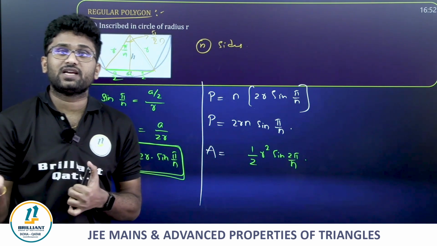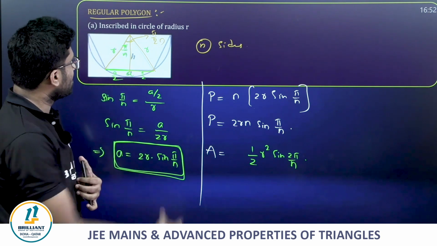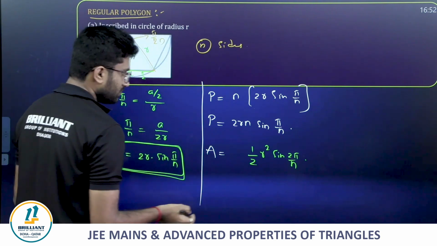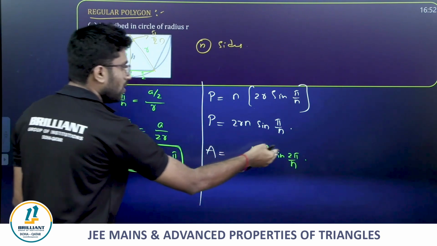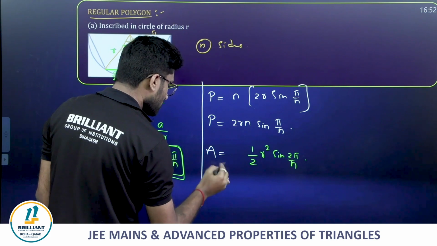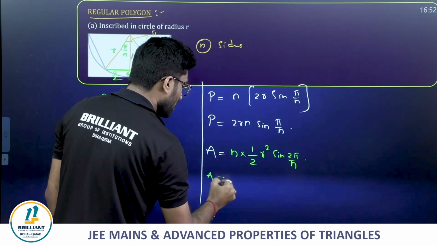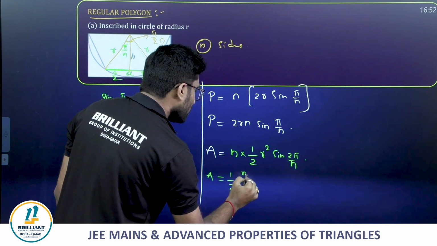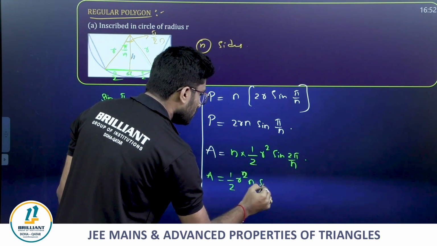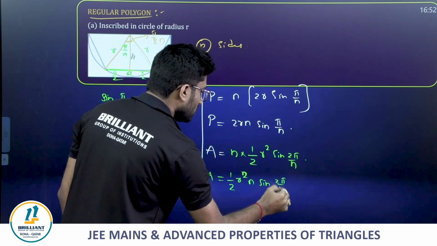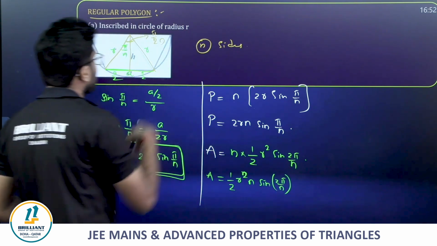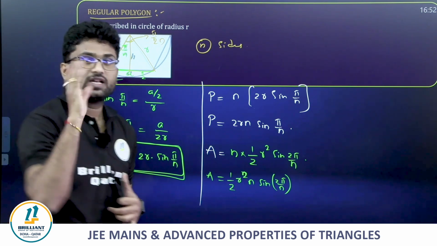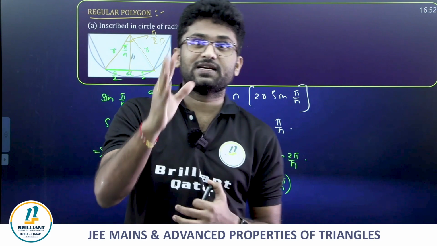Now, how many such triangles do we have, friends? n triangles, as it is an n-sided polygon. Half into r square into sine 2 pi by n, and the area is n times that. So area is equal to half into r square n into sine 2 pi by n. This is the area of the regular polygon which is inscribed in a circle of radius r.